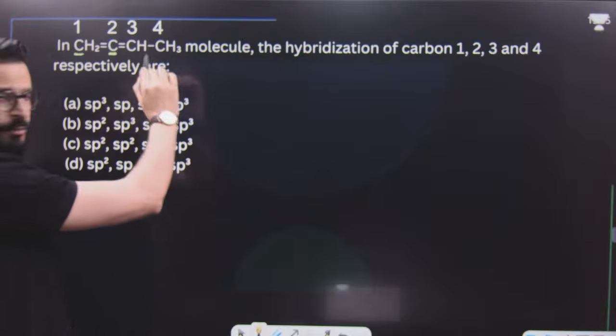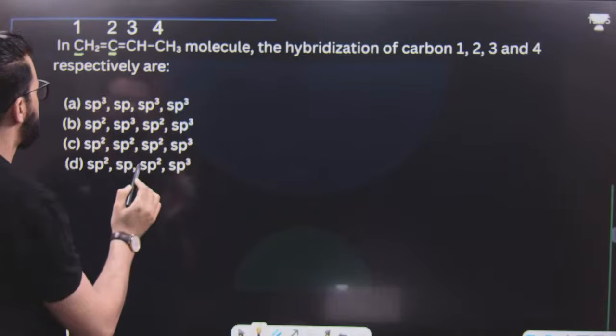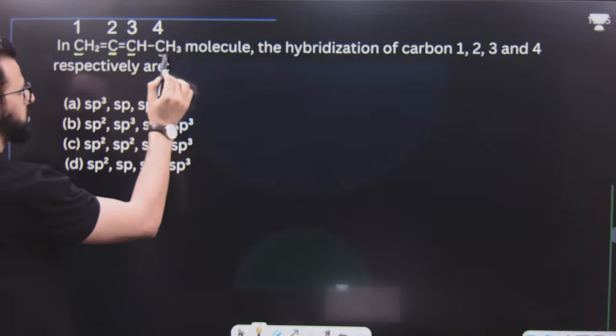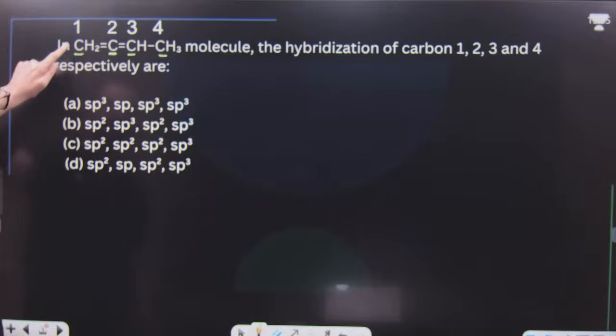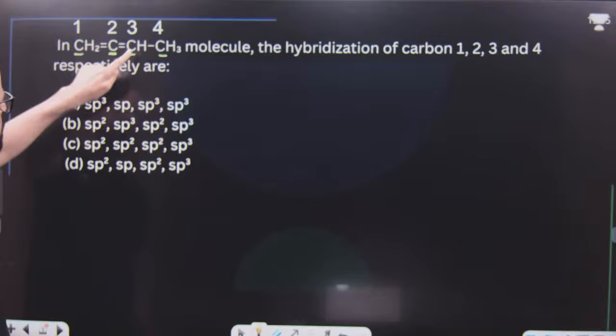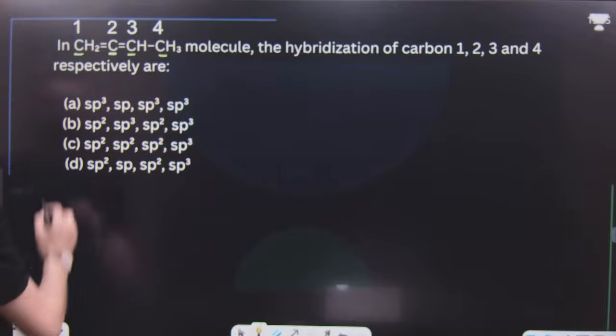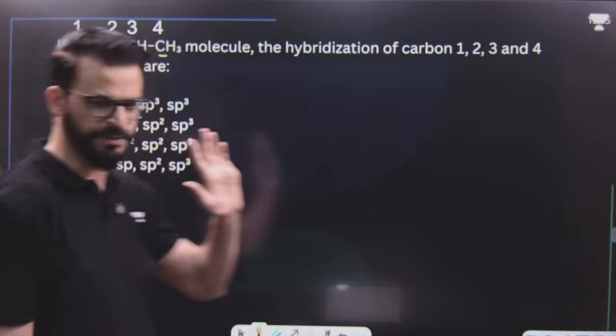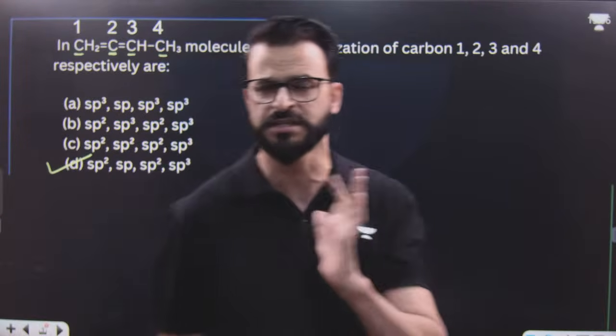That means 2 sigma bonds, hence this is sp. So sp2, sp. After that, this is once again sp2 and this is sp3. So it is sp2, sp, sp2 and sp3. That means it is option number D. So this is sp2, after that it's sp, then it's sp2, then finally it is sp3. This is a very simple question.